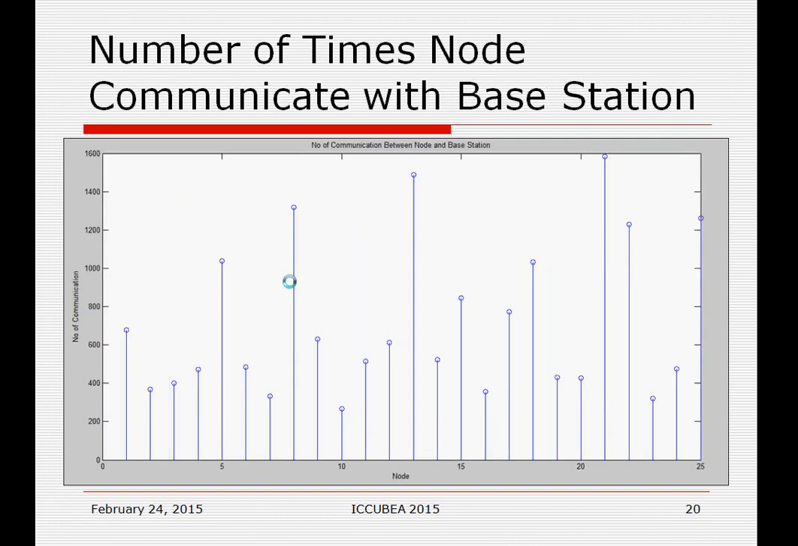Number of times nodes communicate with the base station. At the end of the simulation we see that node 21 communicates with the base station 1600 times, whereas node 23 communicates with the base station only 300 times. So all nodes communicate with the base station a different number of times.